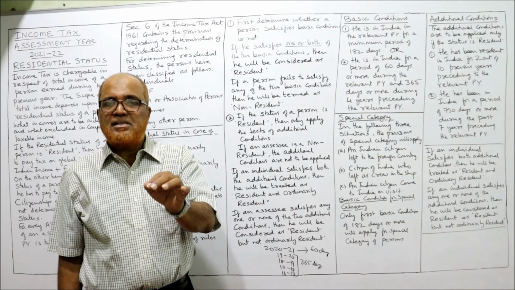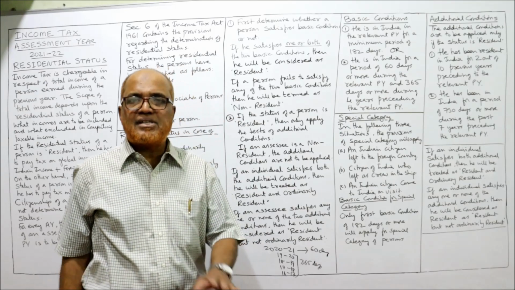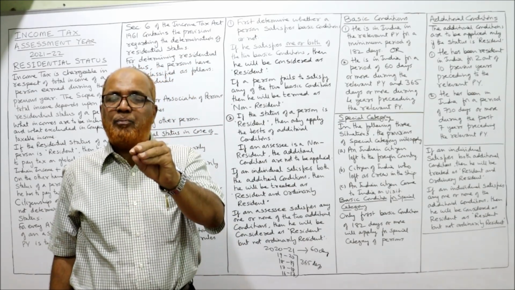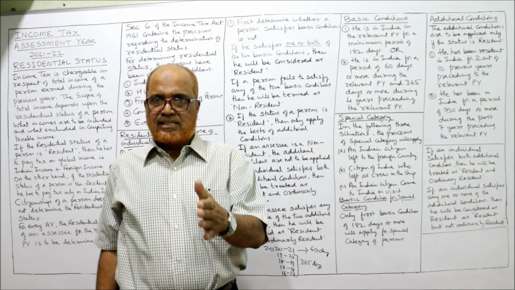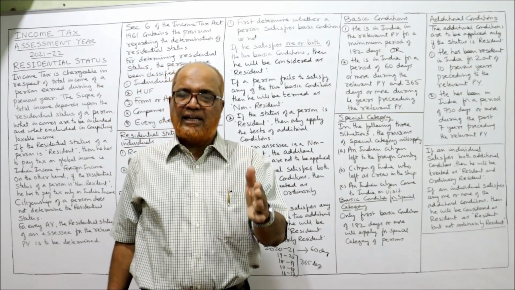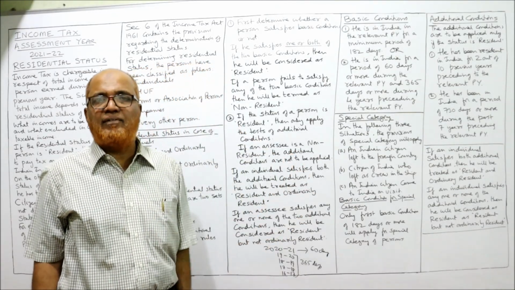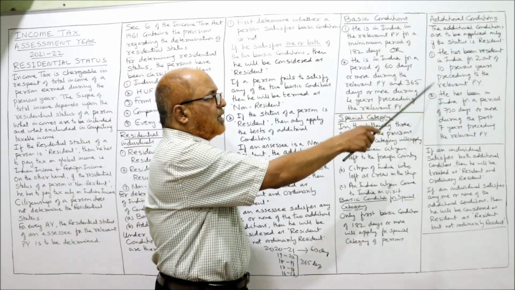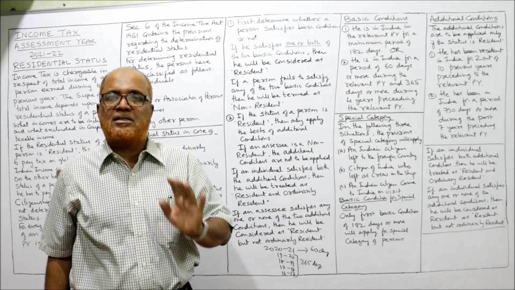So if a person satisfies both additional conditions, that is, he is resident in 2 out of 10 previous years and stays in India for 730 days or more during 7 years preceding the relevant previous year, he will be called resident and ordinary resident.